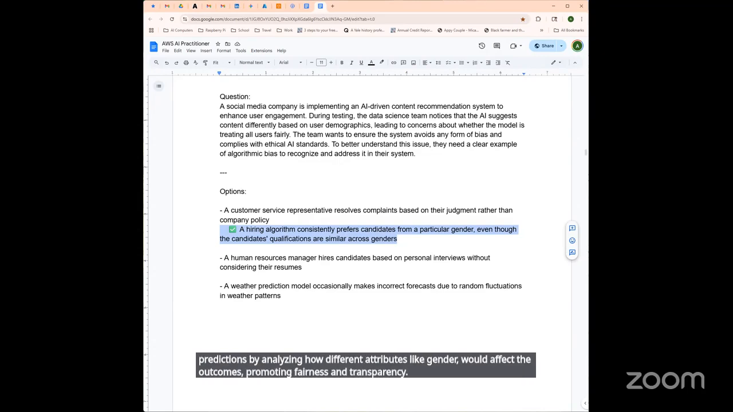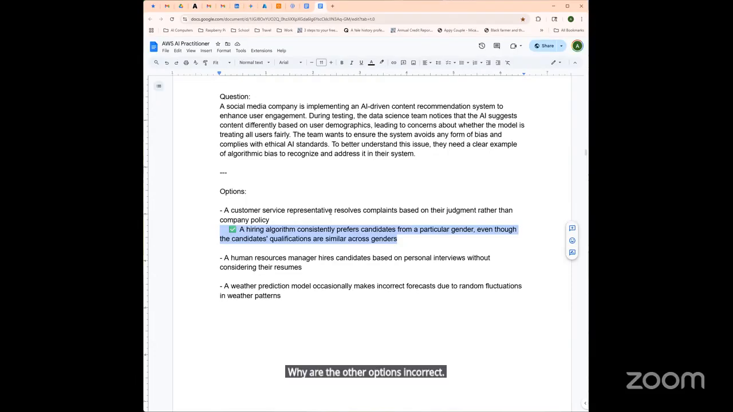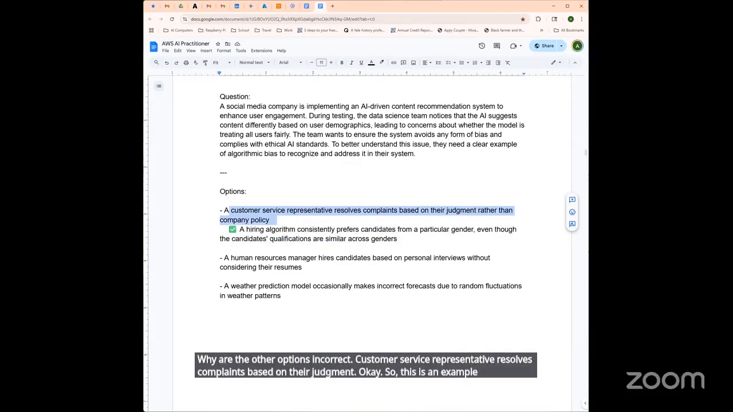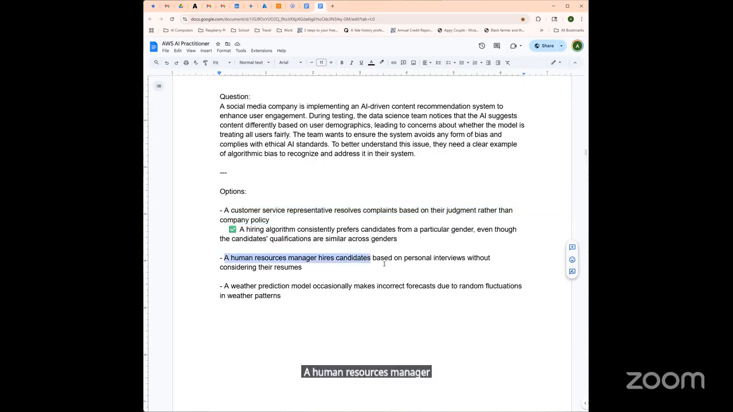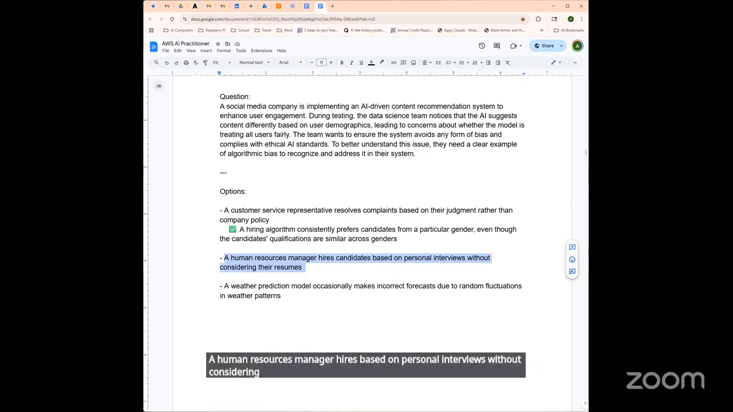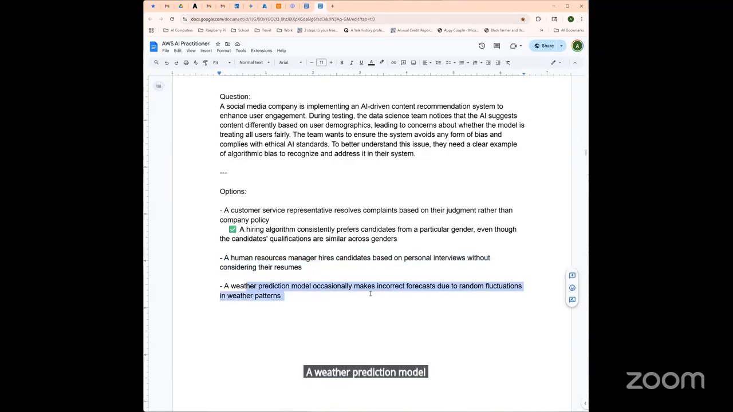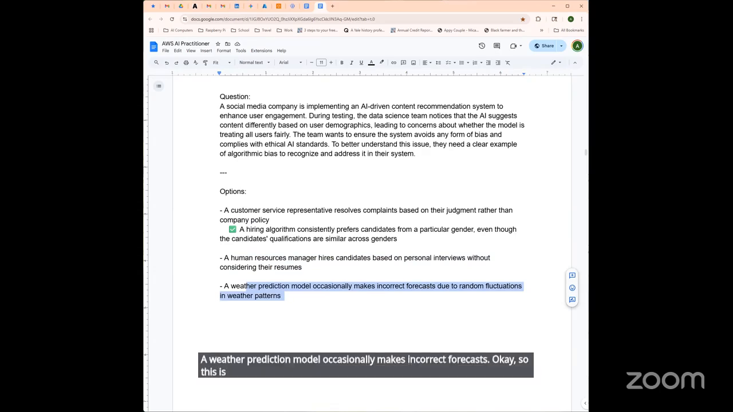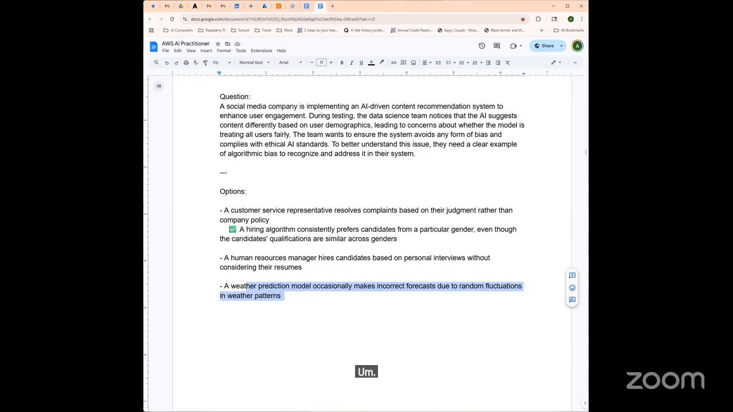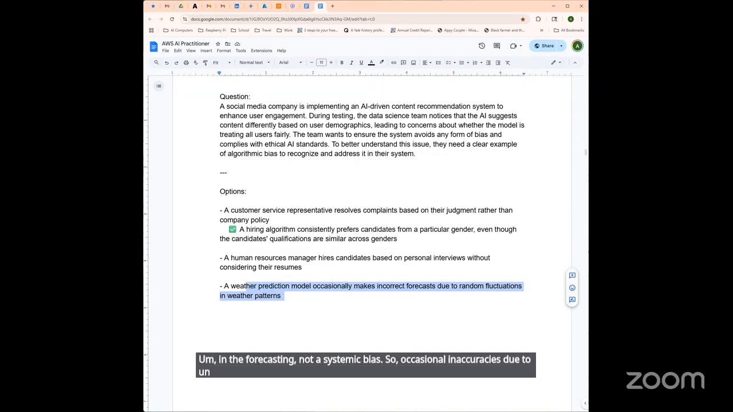Why are the other options incorrect? Customer service representative resolves complaints based on their judgment. Okay, so this is an example about human bias, not bias in AI or machine learning models. The human resources manager hires based on personal interviews without considering. Okay, so again, this is a subjective human decision-making situation, not algorithmic. A weather prediction model occasionally makes incorrect forecasts. Okay, so this is a random error or noise in the forecasting, not a systemic bias. So occasional inaccuracies due to unpredictability do not indicate algorithmic bias.